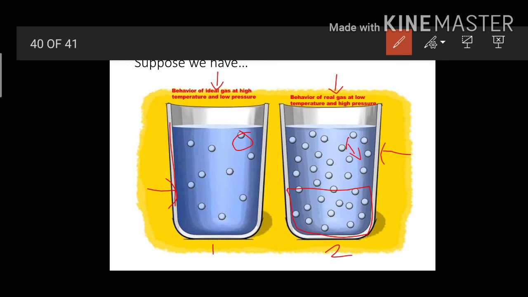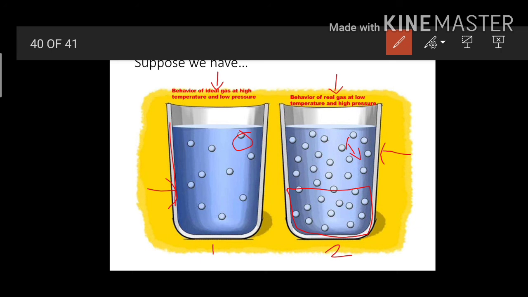Second, how do they differ at low temperature and high pressure? At a low temperature, kinetic energy is low, and if kinetic energy is low, the distance between two molecules is very small.